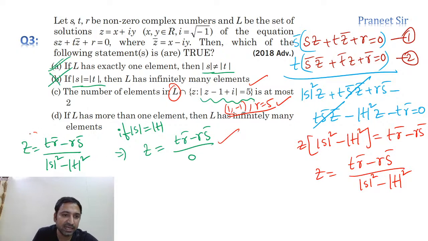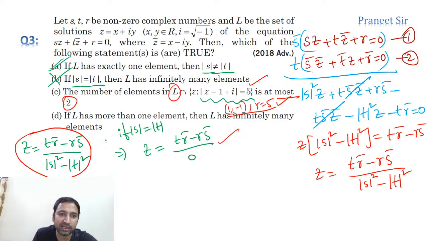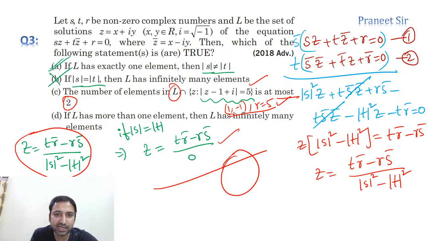Clearly we can say that it is a straight line equation. So the number of solutions of a straight line and a circle is at most 2 only. The point of intersection of a straight line and the circle is a maximum of 2. Correct or not? So we can say that option C is correct.